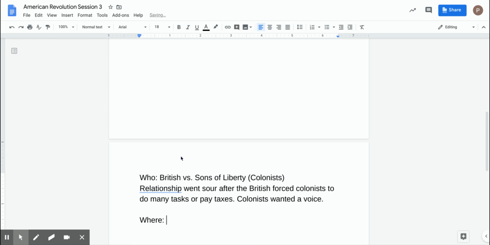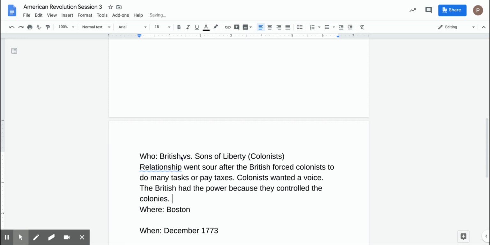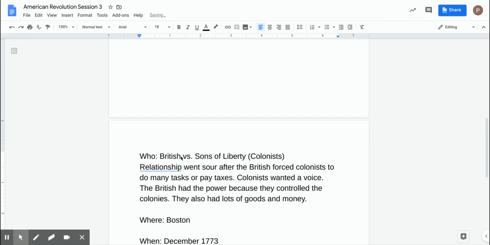As far as the where, it was happening in the colonies, but specifically in Boston. And then when was this happening? This is happening in December of 1773. As I go back to this, thinking about who has the power, the British had the power because they controlled the colonies. That's why they had the power. They also had lots of goods and kind of controlled the whole financial situation. So those were big things that were going on.